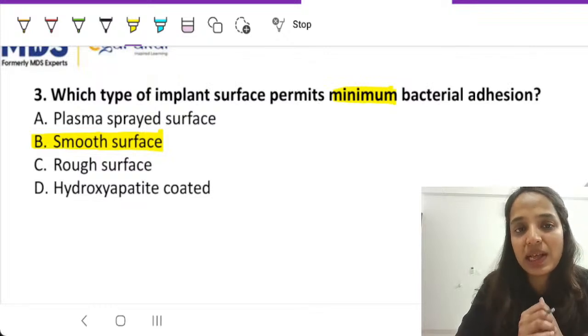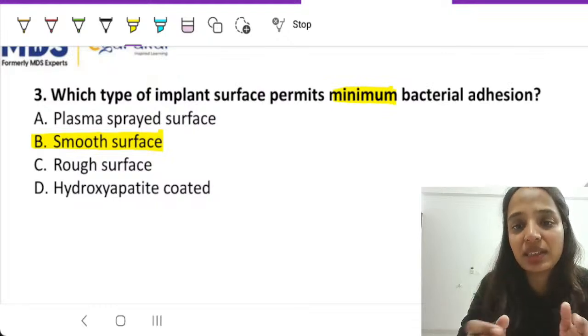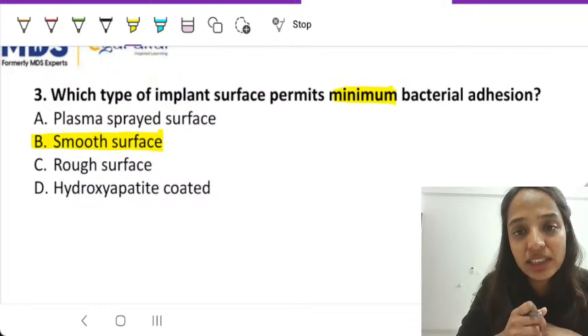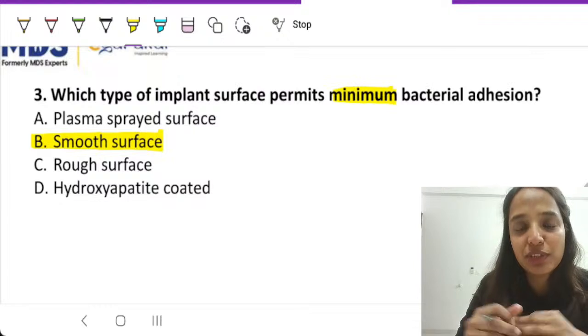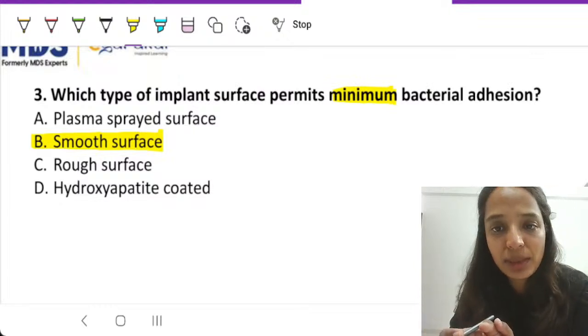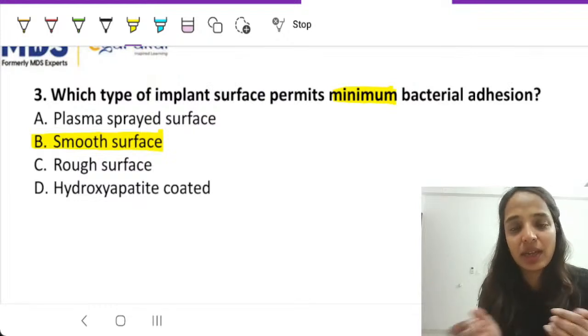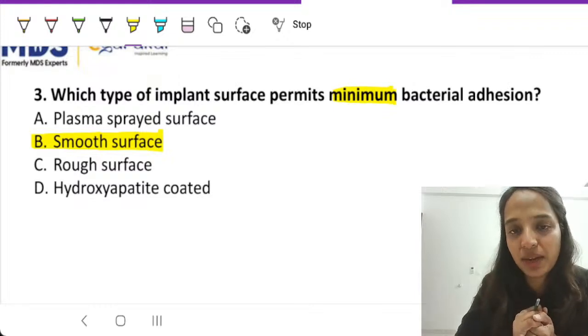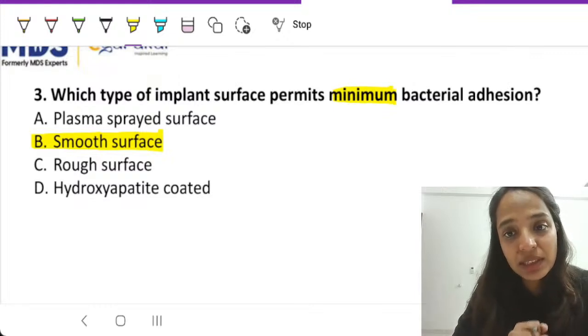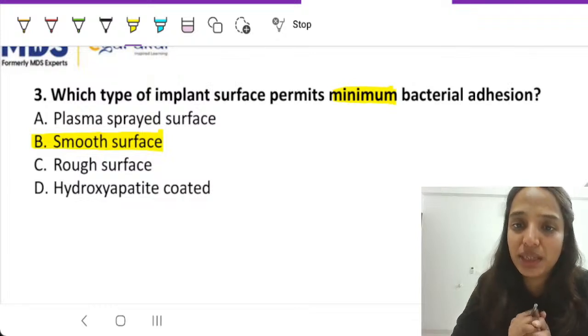Now, logic says that anything that is smooth surface will not allow adhesion of plaque or bacterial adhesion. Anything that has irregularities, either it is additive or subtractive in nature, which means anything that has an additive coating like hydroxyapatite, or anything that is subtractive, which has holes or porosities over it, it will allow adhesion of plaque. Does that mean that these surfaces are not good? No. They are helpful when you want to promote osseointegration.